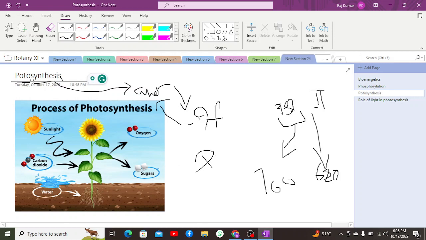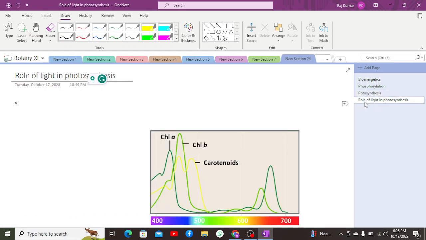As for the water source, it is obtained from the roots by absorption. The water then reaches the leaves, the photosynthetic organ, using xylem, and carbon dioxide is obtained from the external environment. The glucose which is obtained is then transported with the help of phloem. We also have the dark reaction, which occurs in the stroma of the chloroplast.